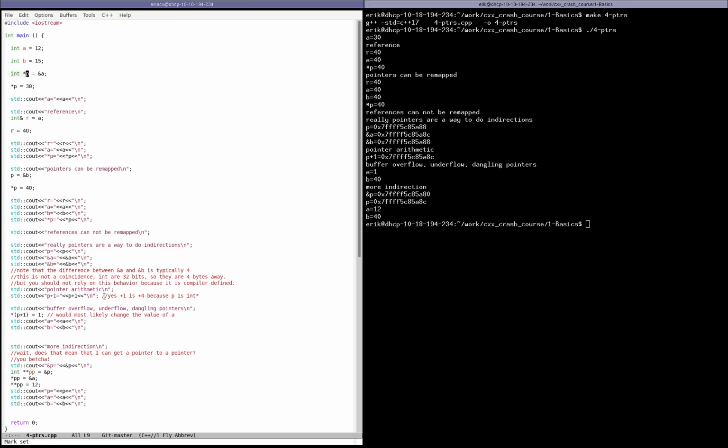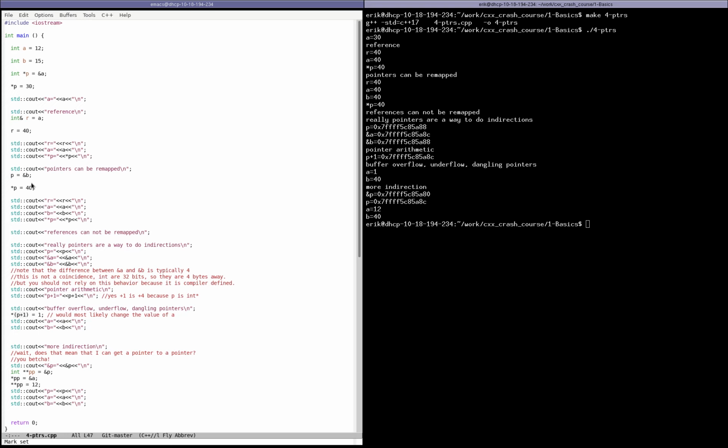That's why in C and C++ you can get nasty bugs, such as buffer overflows, buffer underflows, or dangling pointers, because you can do things like that. If you write something at the address p plus 1, you're not actually changing the value of b, even though p was set to b.